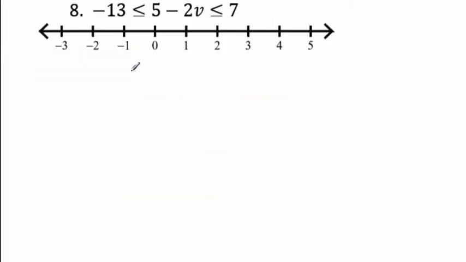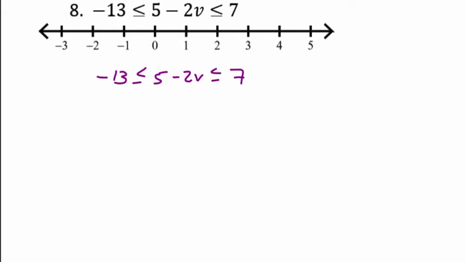Okay, looking at number 8, I see I have in the middle here, look at this, 5 minus 2v. All right, I'm going to rewrite this out here so that we have it all nice and clear. Going to make sure we don't forget any of our equal to's right there. We got less than or equal to, less than or equal to. All right, so I want to solve for v. This works just like an equation. As we said, I'm going to subtract 5. We're going to get rid of this.